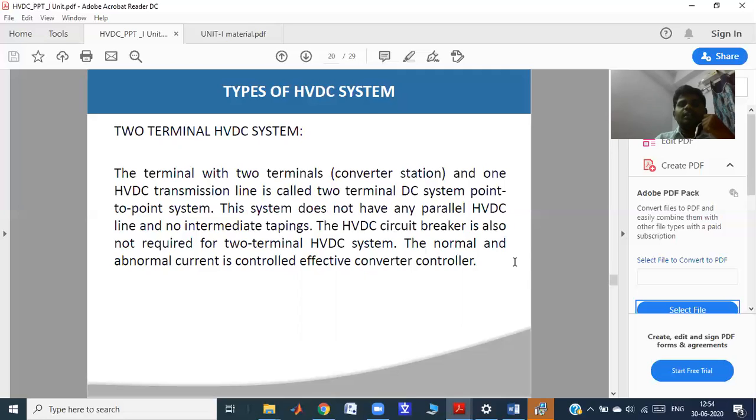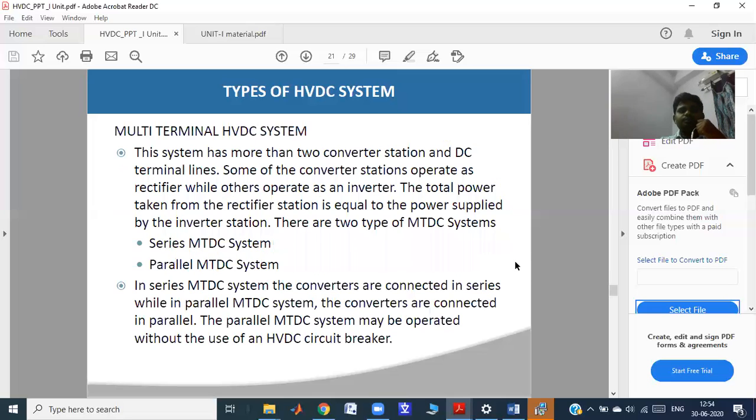The system does not have any parallel HVDC line and no intermediate tappings. HVDC circuit breakers are also not required for the two-terminal HVDC system. Why? Because converter control strategy techniques are used to control the fault condition. Abnormal current is controlled by effective converter control. Abnormal means faulty condition.